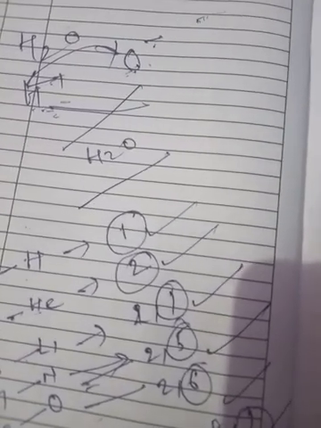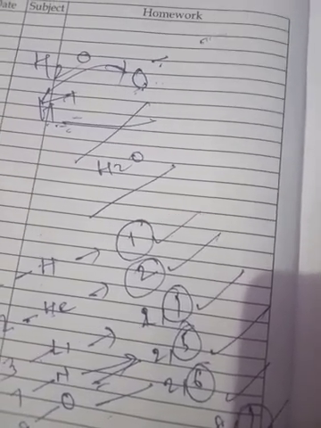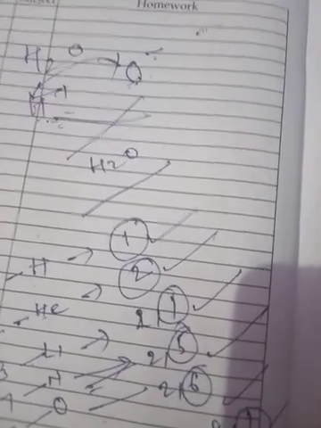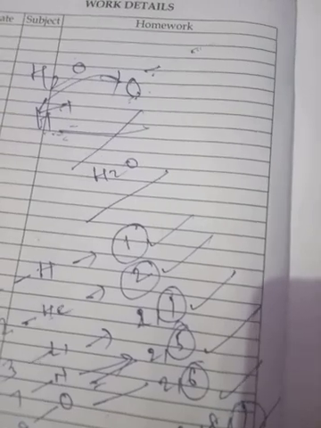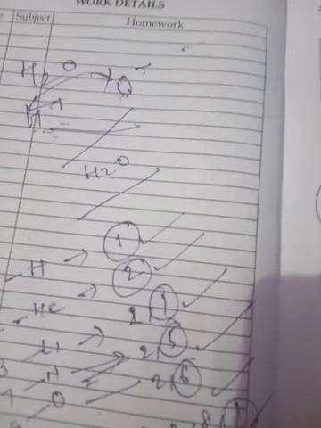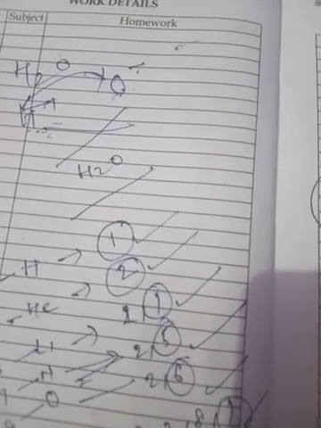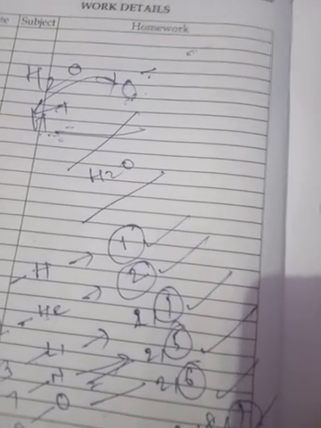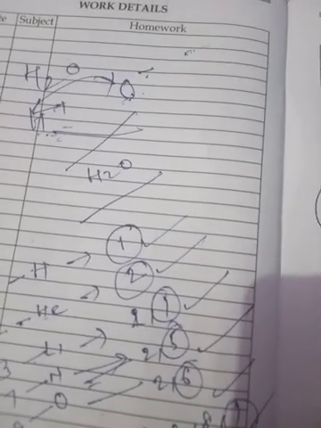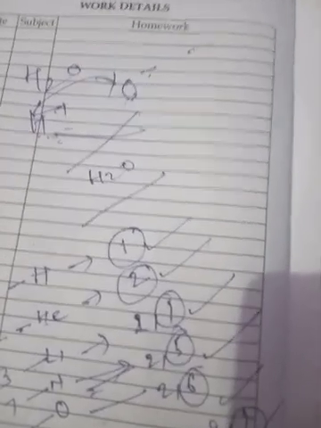Suppose elements have 5, 6, 7 electrons in the outermost shell, they always gain electrons to complete their octet. If they have 5 electrons in the outermost shell, it takes 3. If 6, it takes 2. If 7, it takes 1 to complete its octet. Octet means 8.